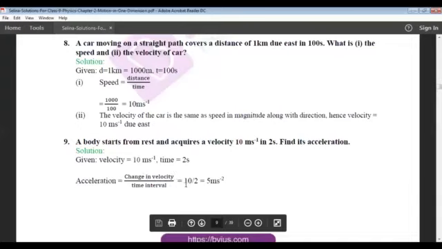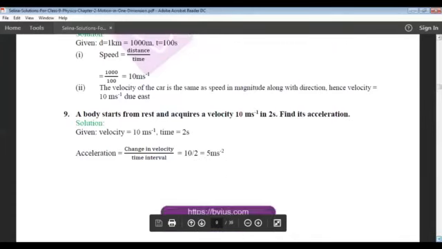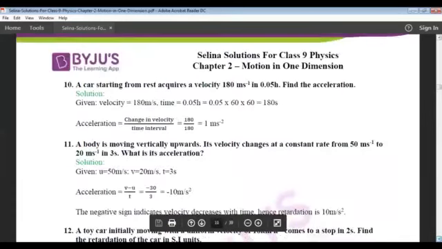Change in velocity is 10 meter per second and the time interval is 2 seconds. Therefore, the acceleration is 5 meter per second square. The unit of acceleration is meter per second square. Okay, so the next one, that is 10th numerical.